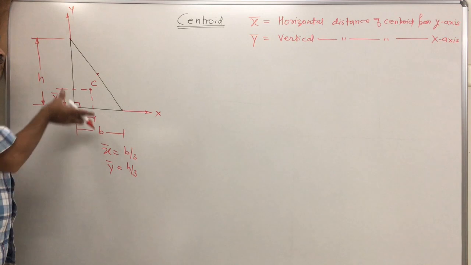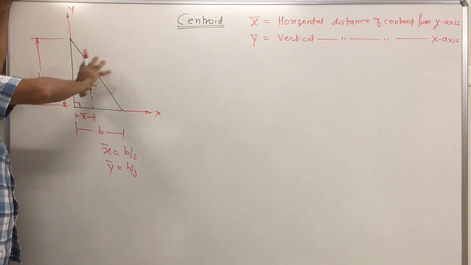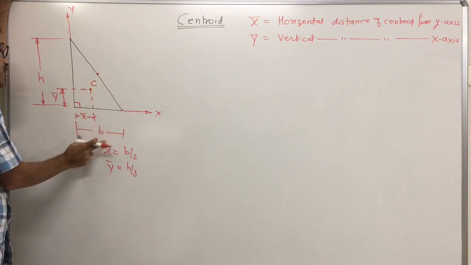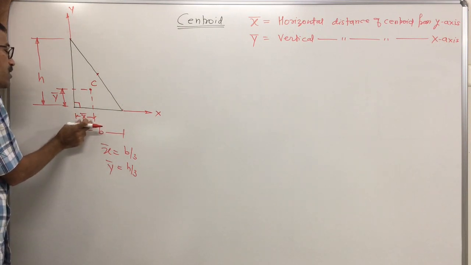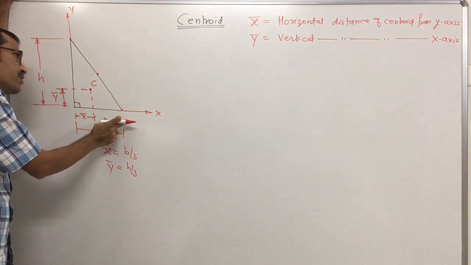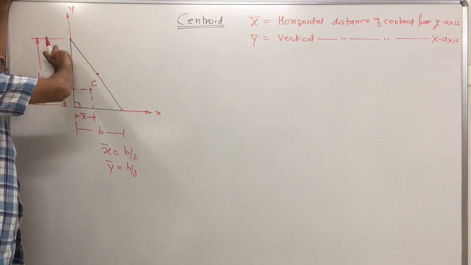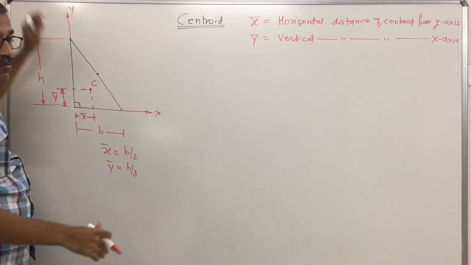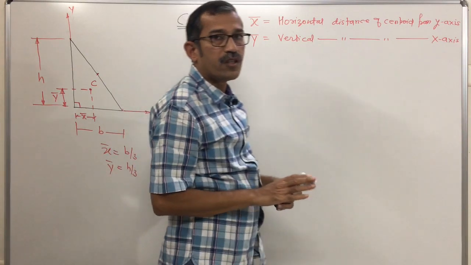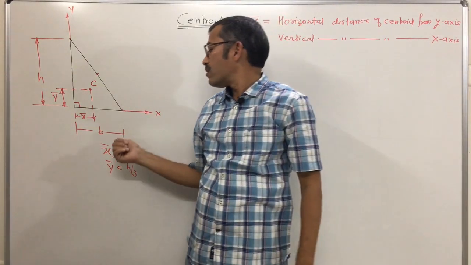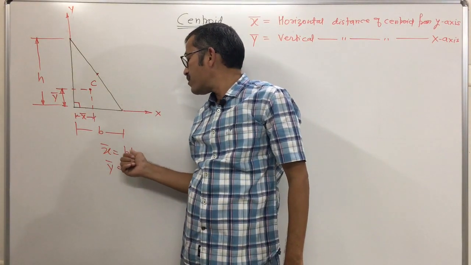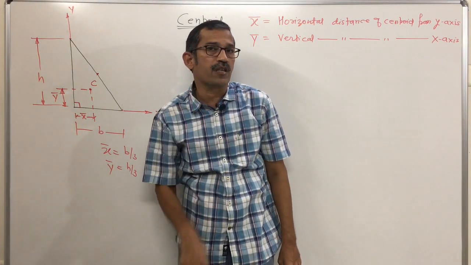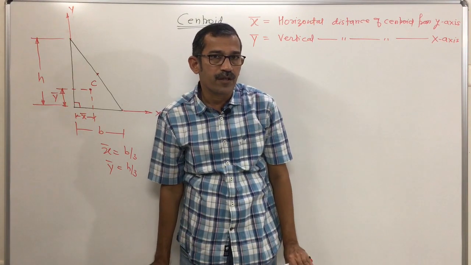Clear? Because if it is given in any orientation, you should not get confused about 1/3 from where. If this is 1/3, then of the total base B the remaining distance is 2/3 of base. This 1/3 of height, the remaining will be 2/3 of height. That means 1/3 from one side and 2/3 from the other. That is very important. Therefore always concentrate on 1 by 3 of base, or b by 3 and h by 3, from the two sides which are mutually perpendicular.